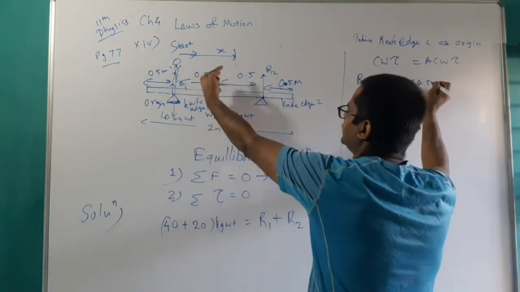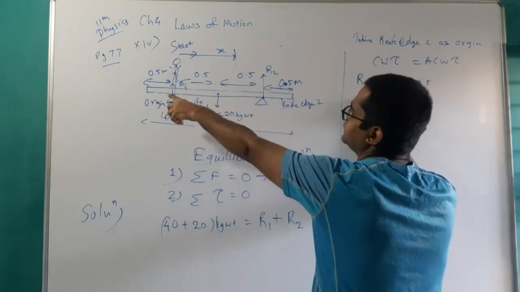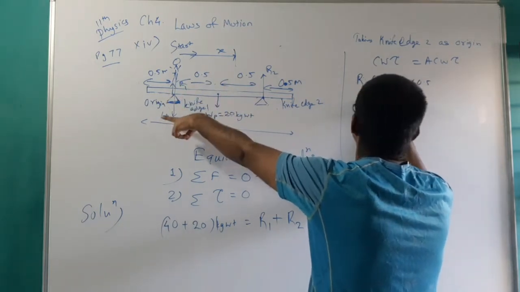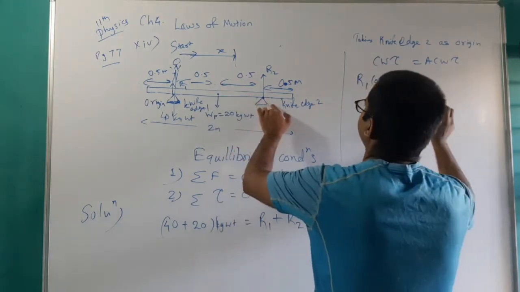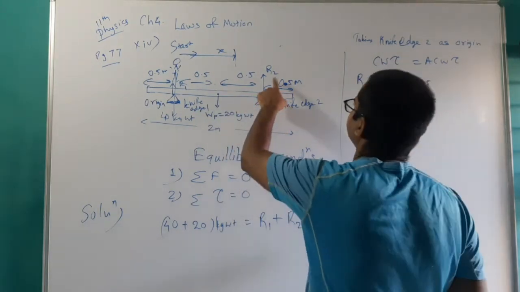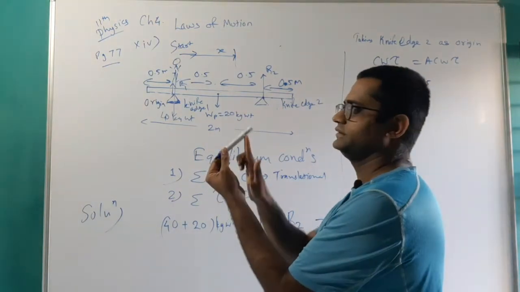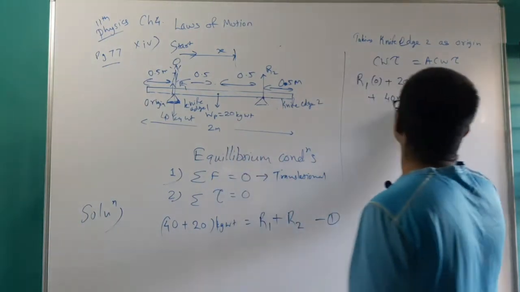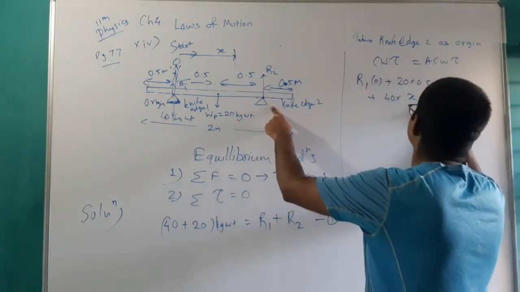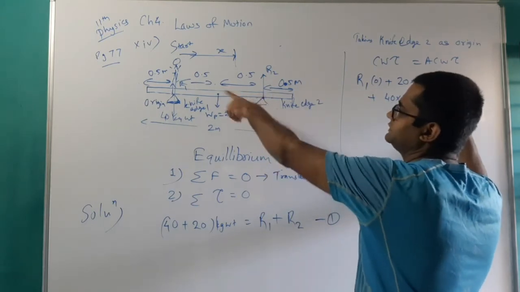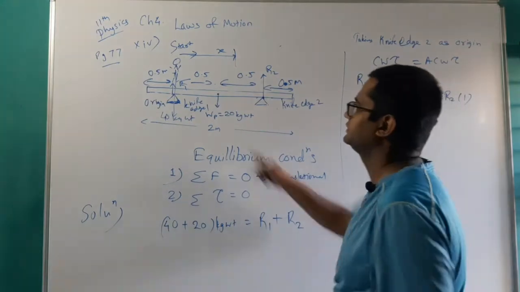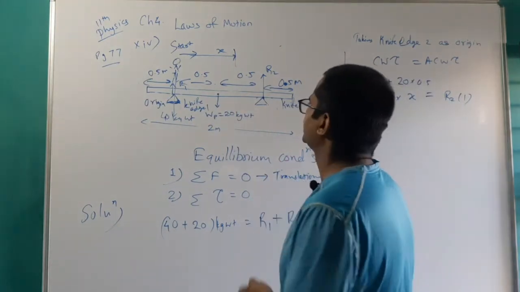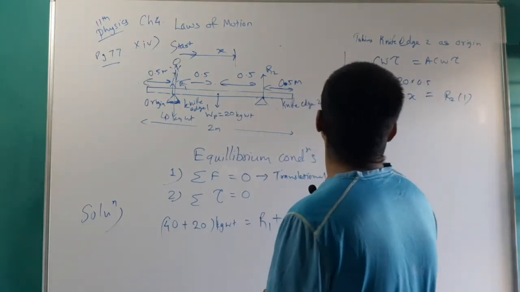For the person, the motion is also clockwise, so 40 into its distance x. And the reaction force R2 will turn it back, so it will be anti-clockwise: R2 into the distance, which is 1 meter. I guess all the forces are covered here.